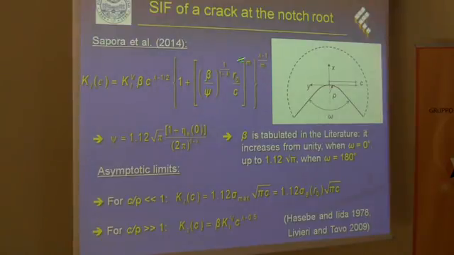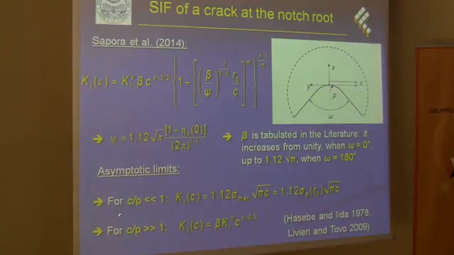All these parameters can be found tabulated in the literature. For instance, beta here, that's the geometry. C is the length of a crack stemming from the notch tip, and C is supposed to be lower than the notch depth, which was denoted by A. This expression without M was introduced in 2011 to match the asymptotic limits of very short cracks. In this case of very short cracks, the geometry reverts to an edge crack subjected to the local peak stress, so this expression is correctly recovered.